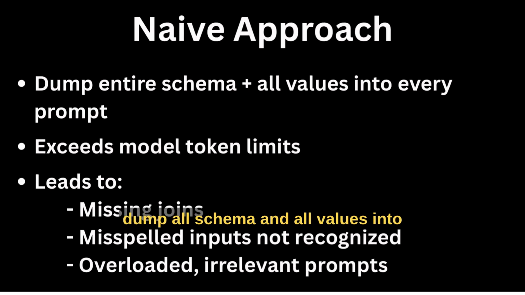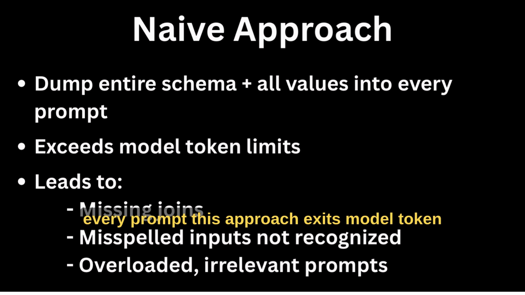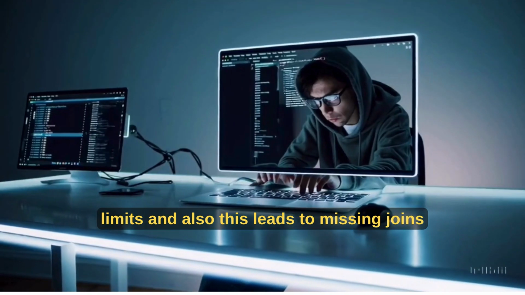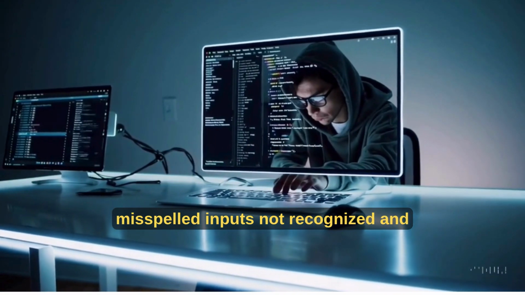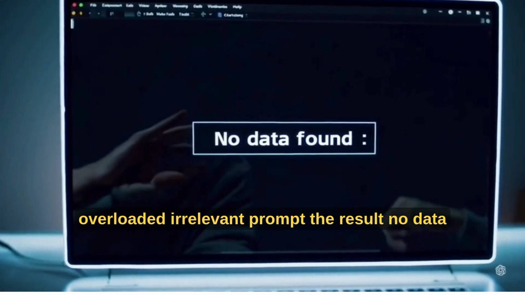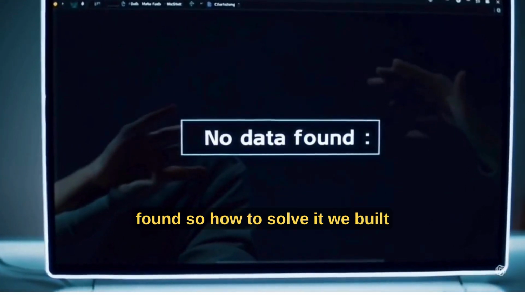So then what is the basic approach we take? Dump all the schema and all the values into every prompt. This approach exceeds model token limits, and also leads to missing joins, misspelled inputs not being recognized, and an overloaded, irrelevant prompt. The result: no data found. So how do we solve it?